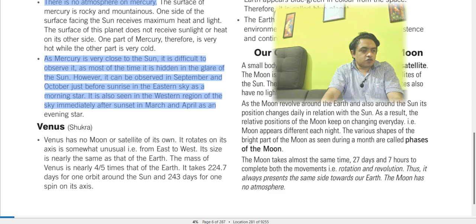Venus is called Shukra. Venus has no moon or satellite of its own. It rotates on its axis in a somewhat unusual direction, from east to west. Its size is nearly the same as that of Earth. Venus and Earth are more or less the same size.